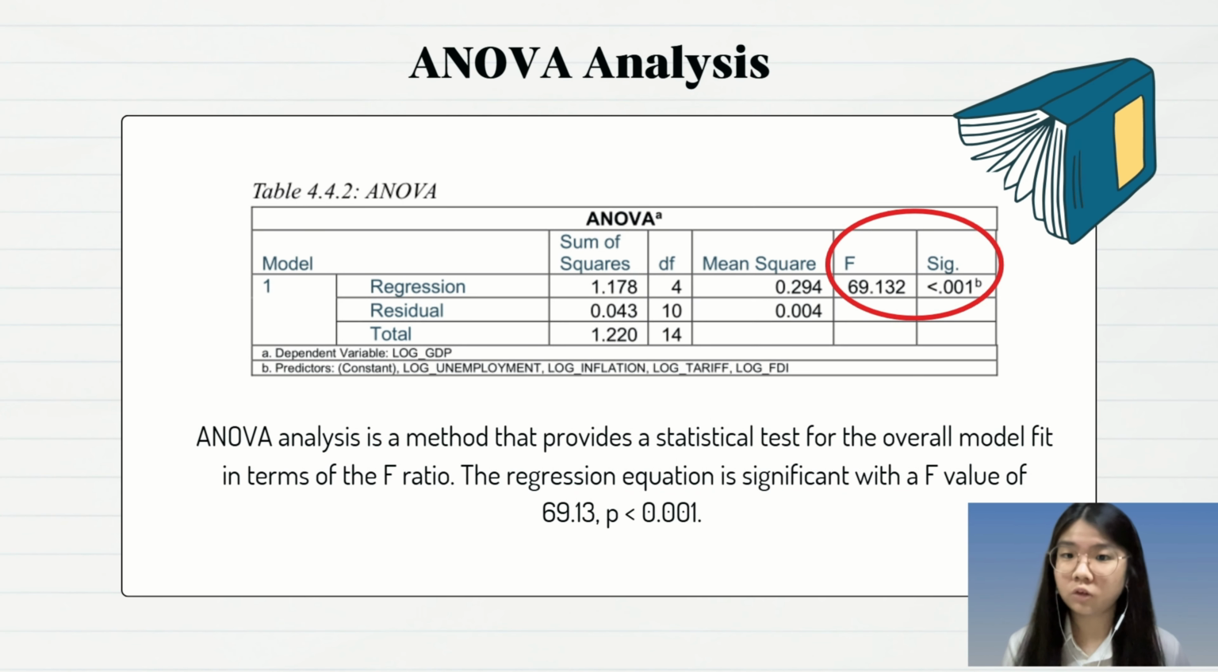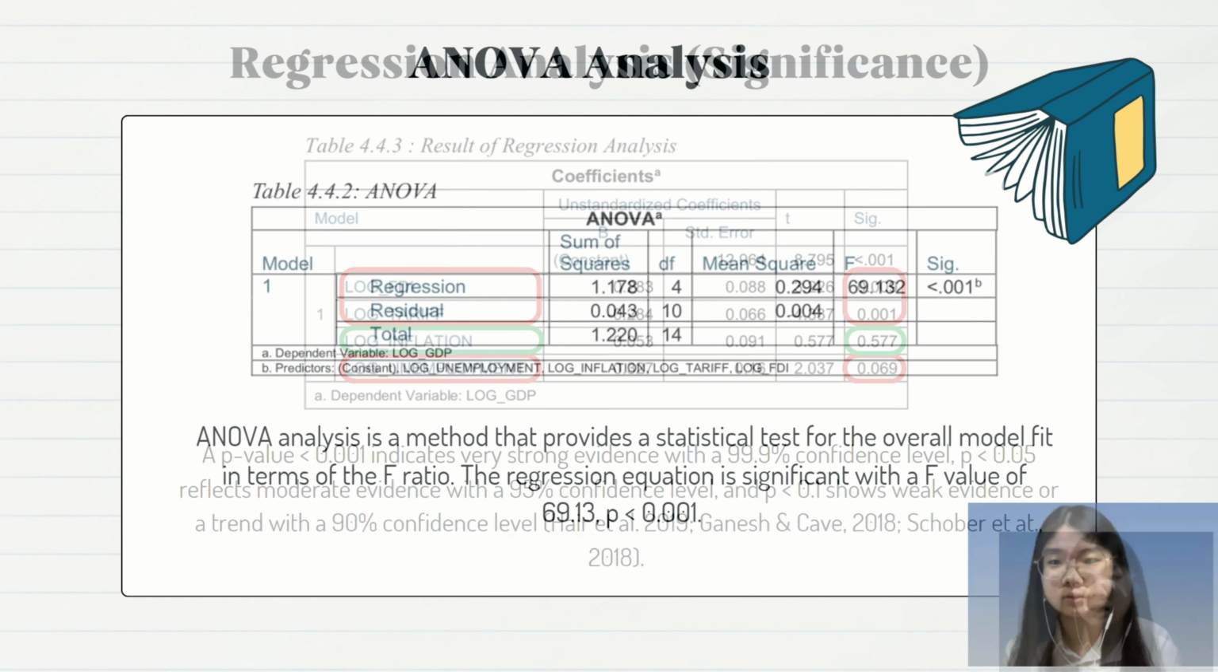The next test is the ANOVA analysis. ANOVA is a method that provides a statistical test for the overall model fit in terms of the F ratio. You can see from the table, the regression equation is significant with an F value of 0.6132 and a significance level of 0, or smaller than 0.001.